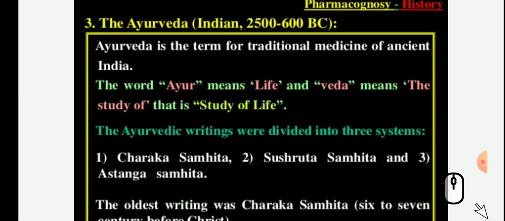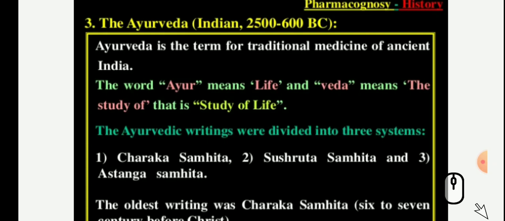The Ayurvedic writings can be divided into three main ones: Charaka Samhita, Susruta Samhita, Astanga Hridayam Samhita, and three minor ones: Sangadhara Samhita, Bhava Prakasa Samhita, Madhava Nidanam Samhita.